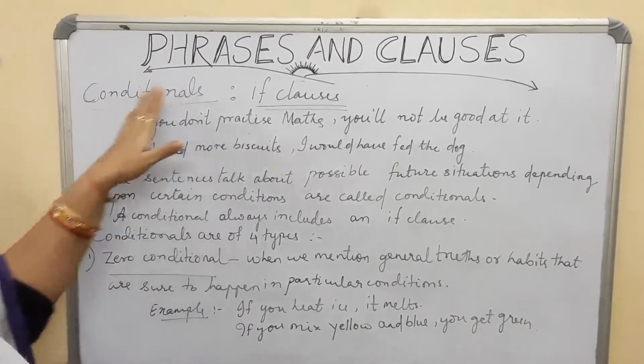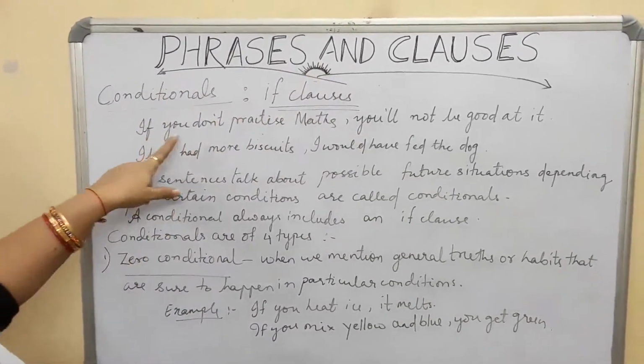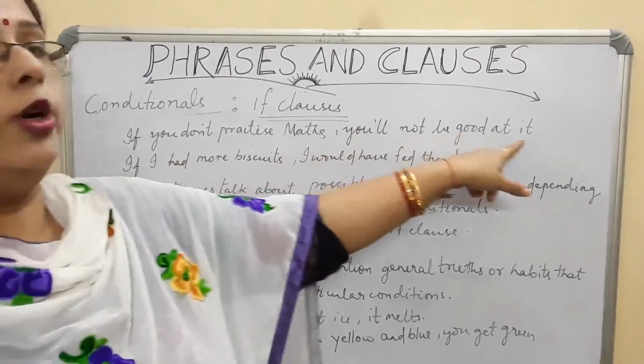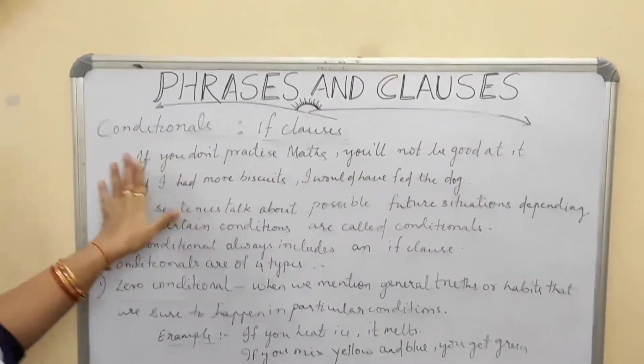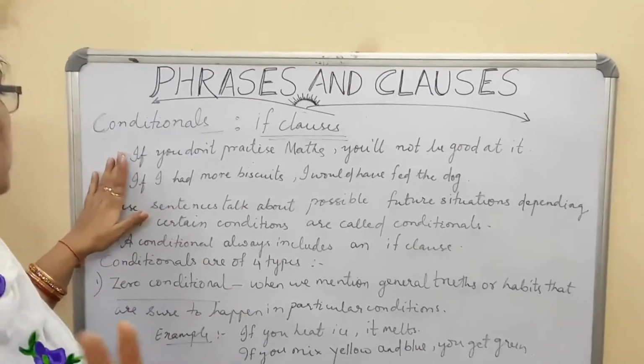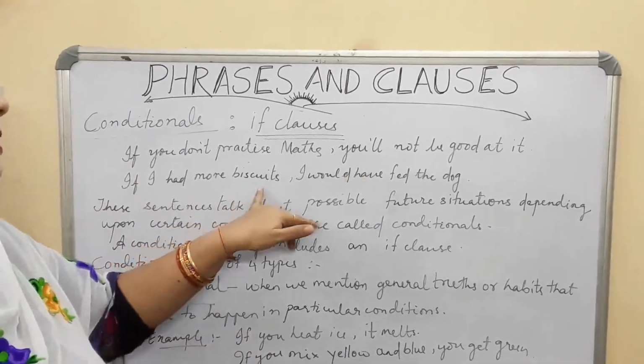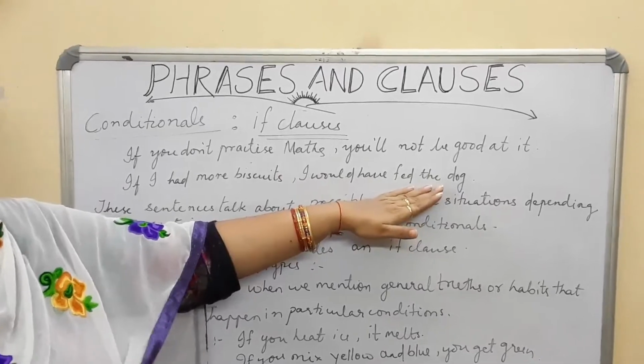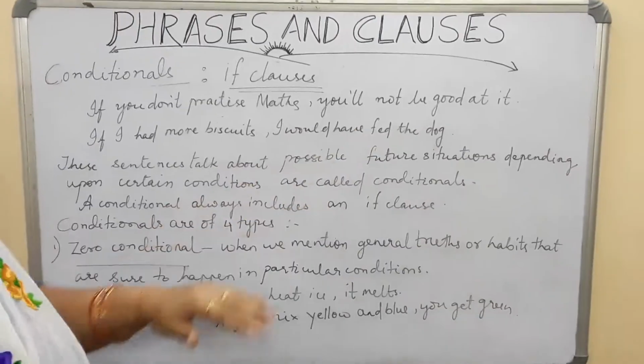Now see conditionals, that is if clauses. If you don't practice maths, you will not be good at it. I am giving you the first condition. You see, if you don't practice maths, अगर तुम खुद नहीं practice करोगे तो तुम्हारा नहीं अच्छा होने वाला है. If I had more biscuits, I would have fed the dog. मेरे पास अगर होता तो मैं कुत्ते को खिला देती.